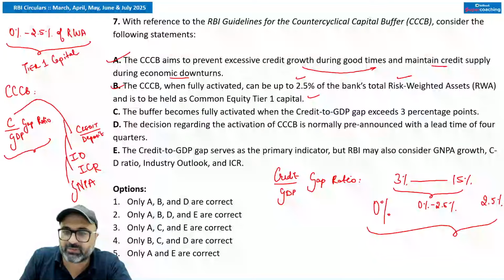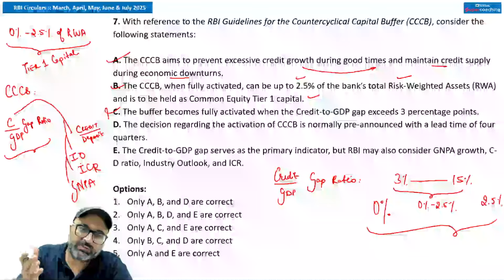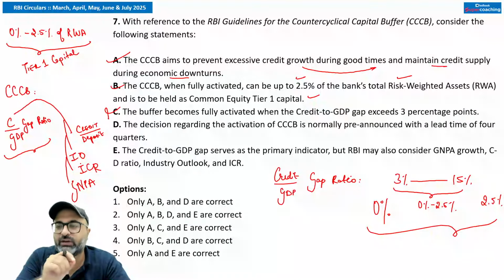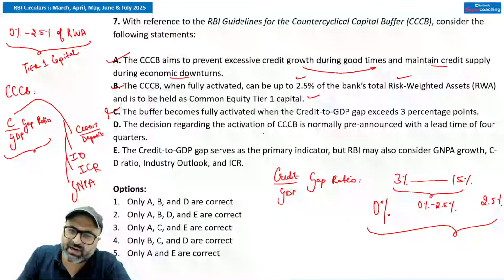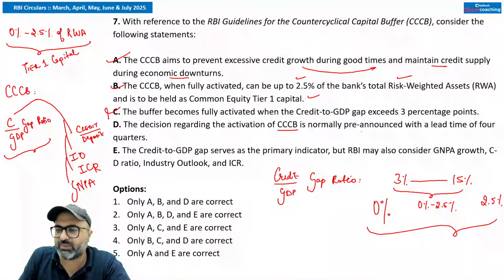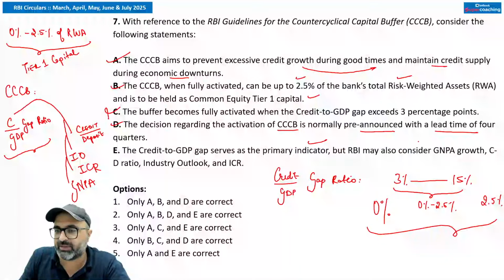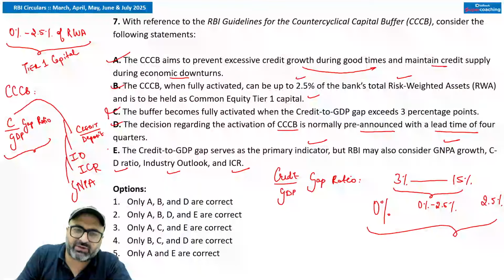Moving on to the next, the buffer becomes fully activated when credit to GDP gap ratio exceeds 3%. No, sir. When credit to GDP gap ratio exceeds 3%, it is activated, but it is not fully activated. Fully activated will be after 15%. The decision regarding the activation of CCB is normally pre-announced with a lead time of 4 quarters. That is true. Credit to GDP gap serves as the primary indicator, but RBI may also consider gross NPA growth, credit to deposit ratio, industry outlook, as well as interest coverage ratio as the other parameters.